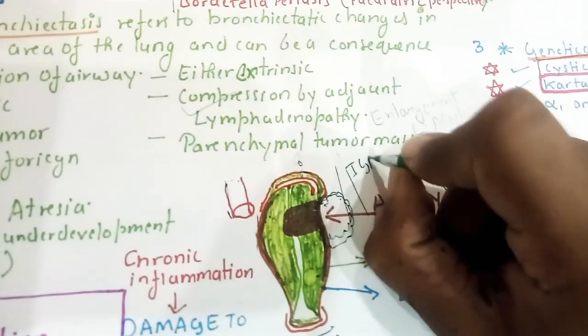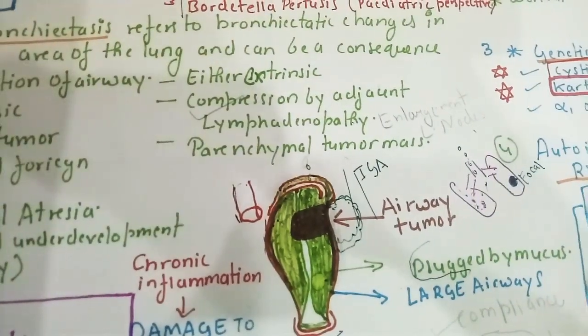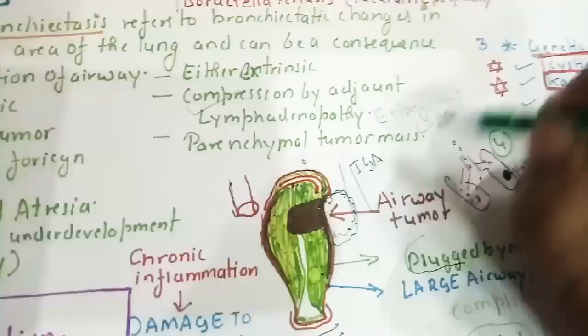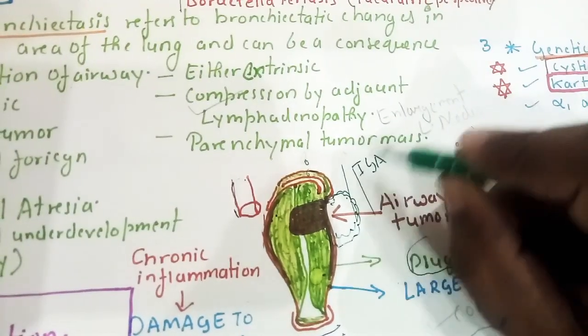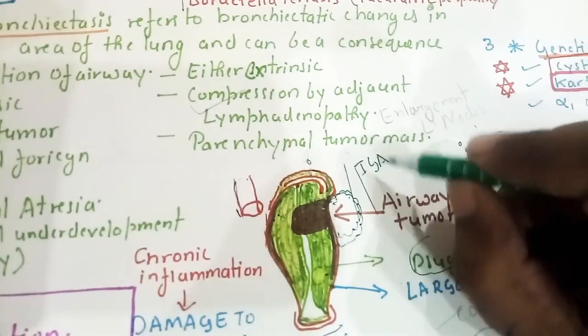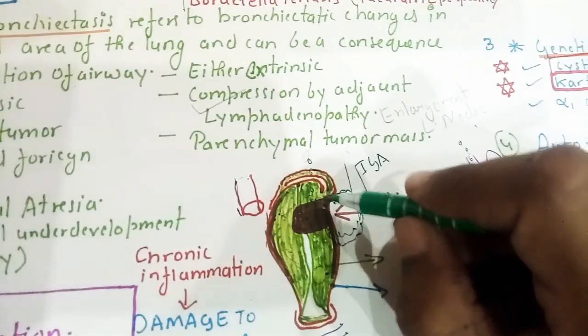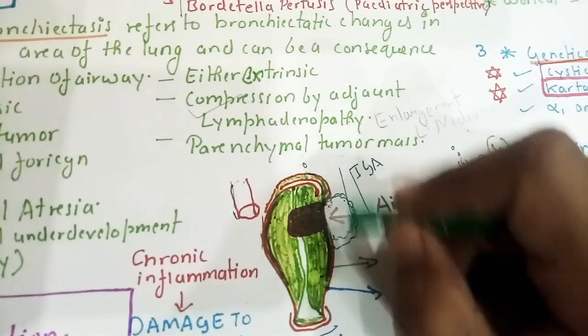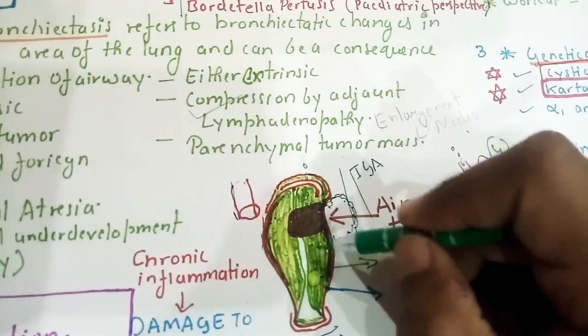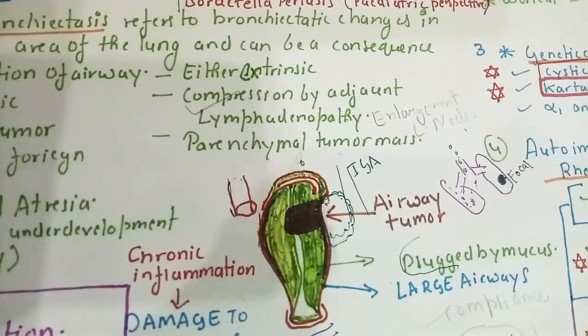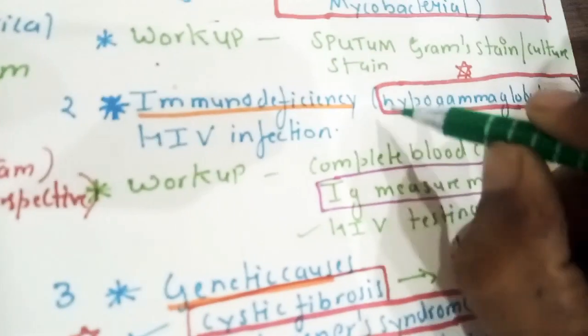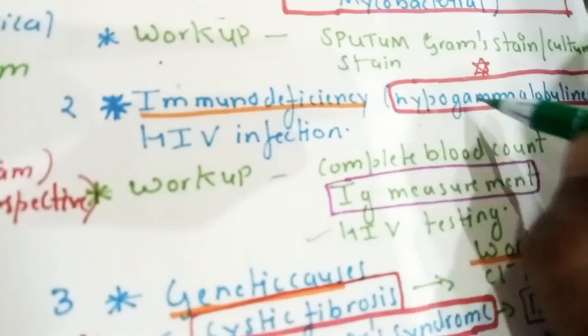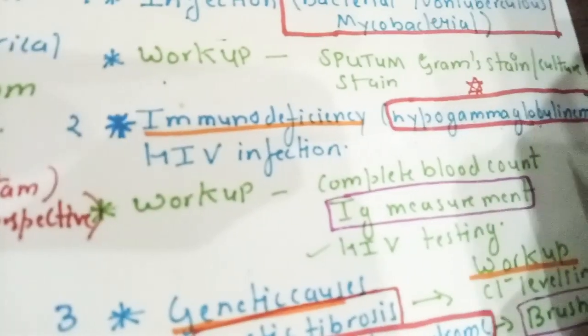IgA is present inside your lungs. If the person is immunodeficient, immunoglobulin deficiency will occur. Therefore there will be no defense mechanism inside your lungs. If any foreign body enters, it will form a colony there. Therefore hypogammaglobulinemia: hypo means decrease, gamma means gamma globulin, immunoglobulin, and emia means in the blood.